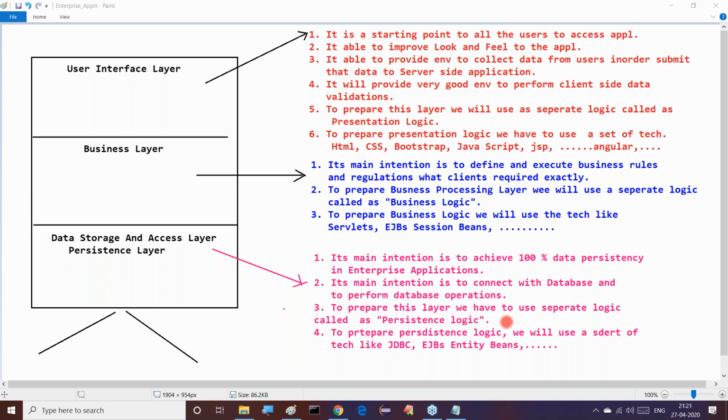persistence logic. To prepare persistence logic, we use a set of technologies like JDBC, EJBs, ORM tools and so on. All these things we can understand clearly. This is the meaning of enterprise application layers, the topmost layers.